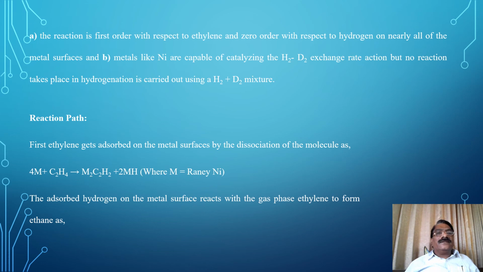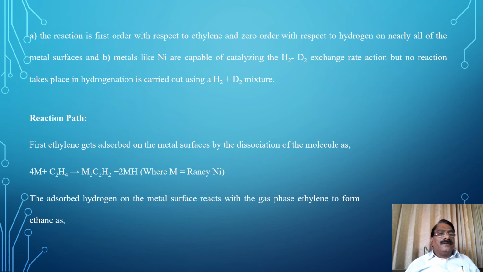First, the reaction is first order with respect to ethylene and zero order with respect to hydrogen on nearly all of the metal surfaces. And second, metals like nickel are capable of catalyzing the H2-D2 exchange reaction, but no exchange takes place when hydrogenation is carried out using an H2 plus D2 mixture.